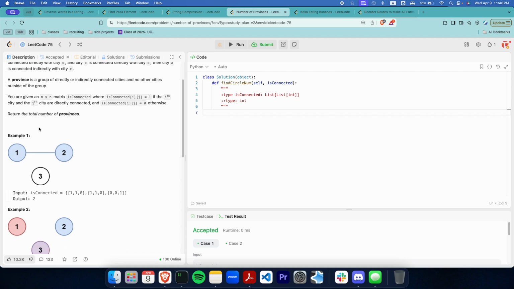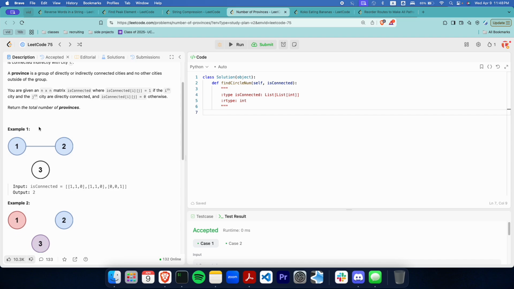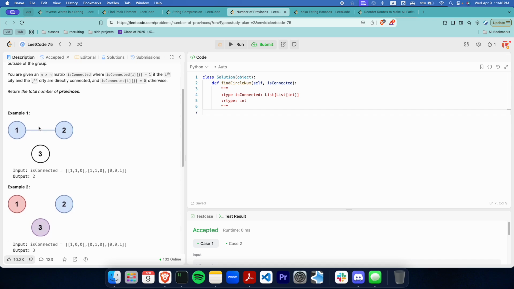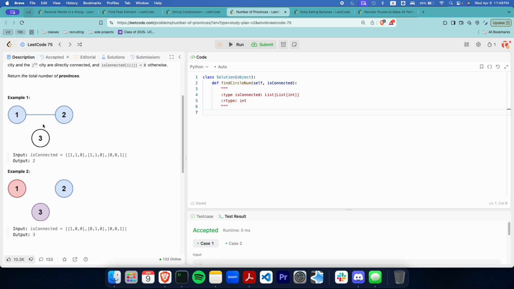You're given an n by n matrix isConnected, where isConnected[i][j] is equal to 1 if the ith city and the jth city are directly connected, and when it is 0, that means that they are not connected at all. So you have to return the total number of provinces.